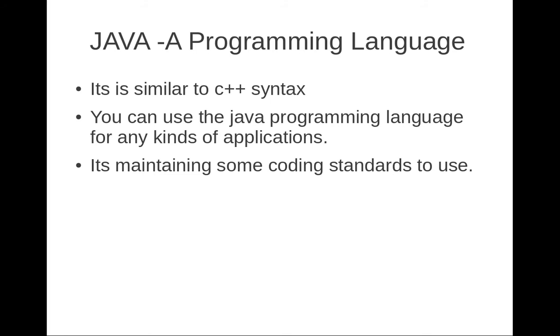In a coming tutorial I will explain the coding standards of Java and how you should code, because coding standards are strictly followed in Java. If one person develops an application and leaves the project, and a new person comes in to take over the project, he or she should know which concepts are used here.